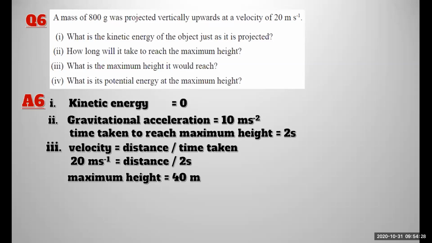Here the kinetic energy is not zero. Kinetic energy has a value.